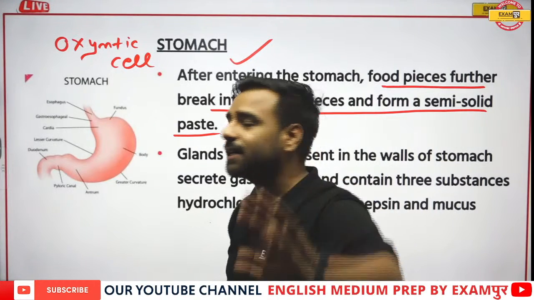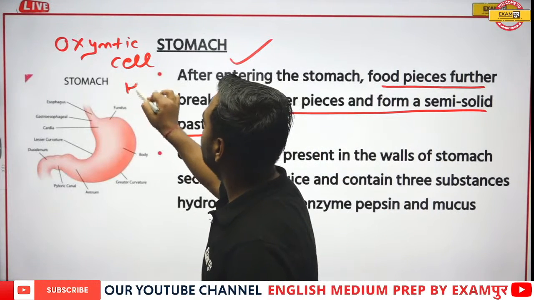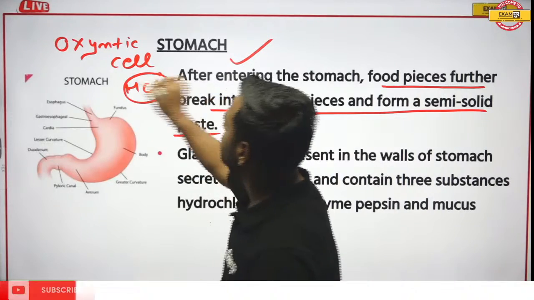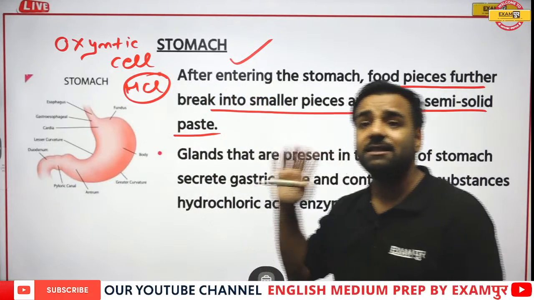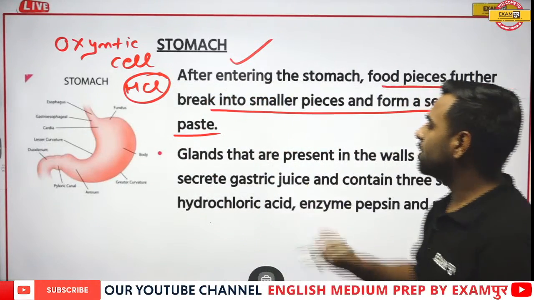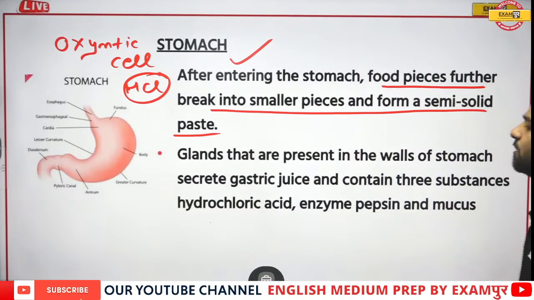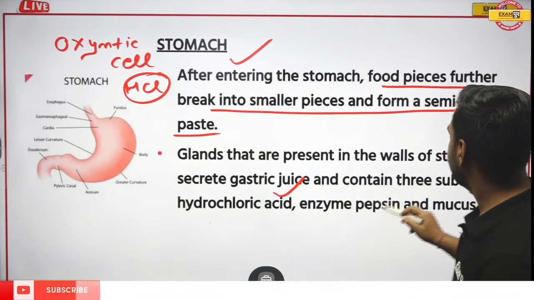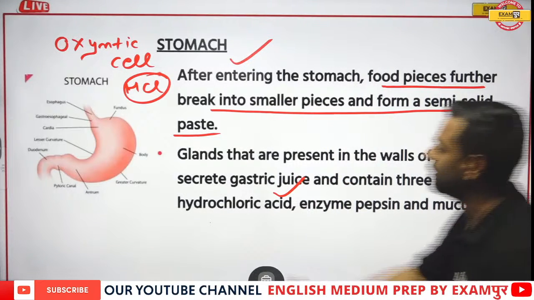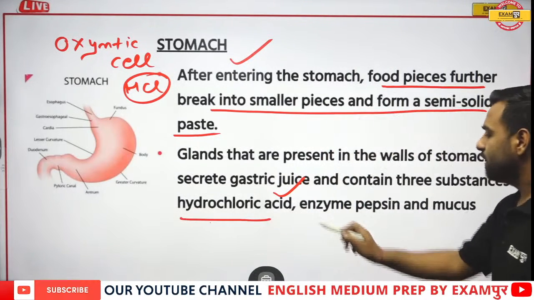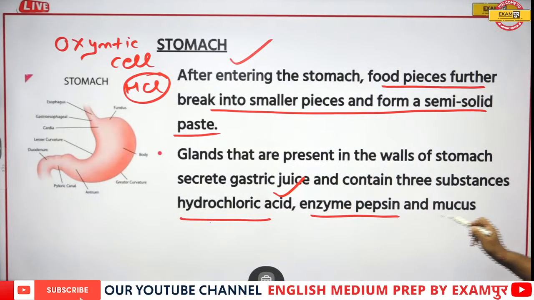Awesome, Pintu. The correct answer is HCl. So HCl is present in our stomach, and this question has been asked many times. Glands present in the walls of the stomach secrete gastric juice, and it contains three substances, which include HCl, an enzyme known as pepsin, and mucus.